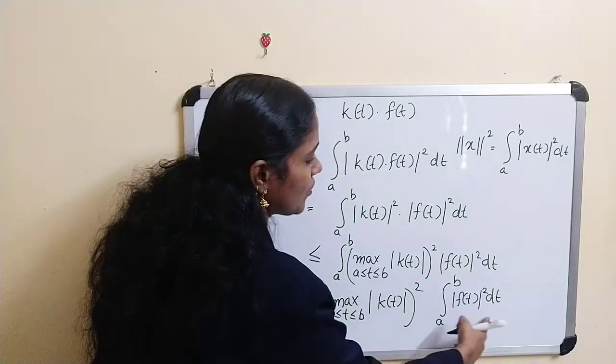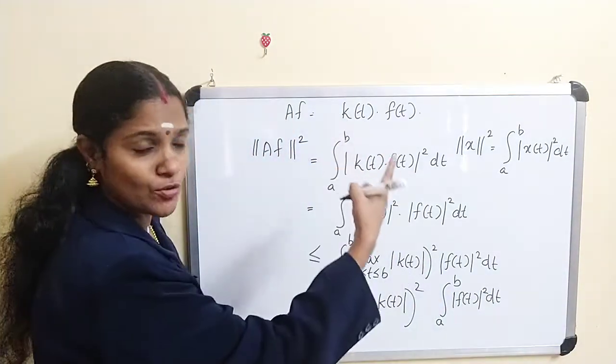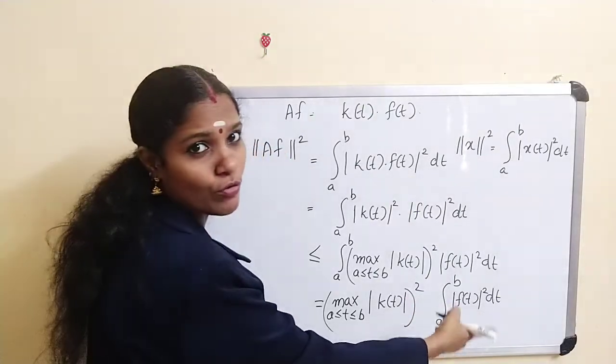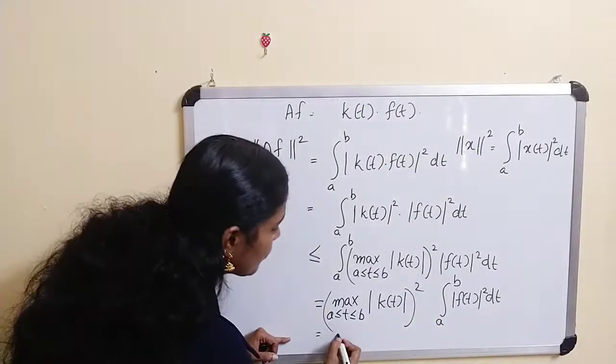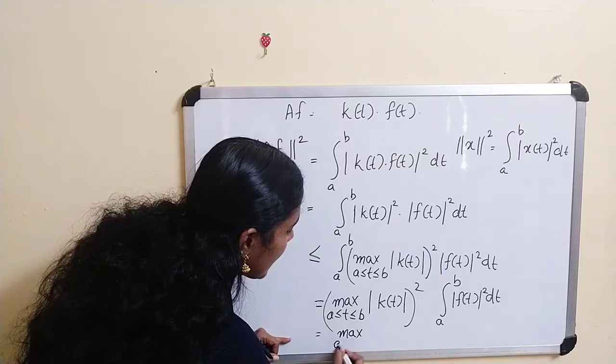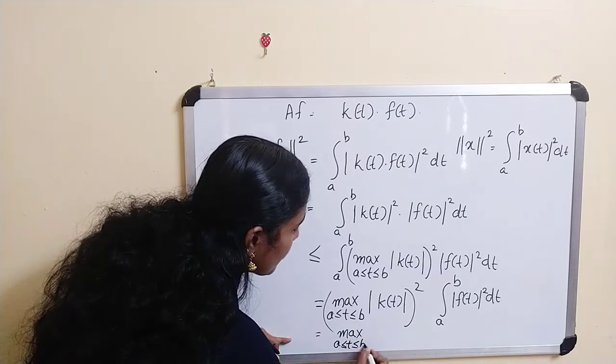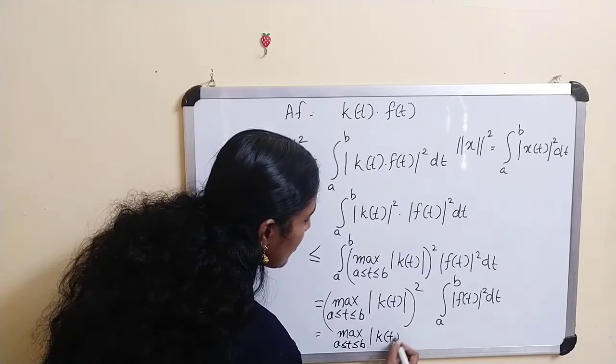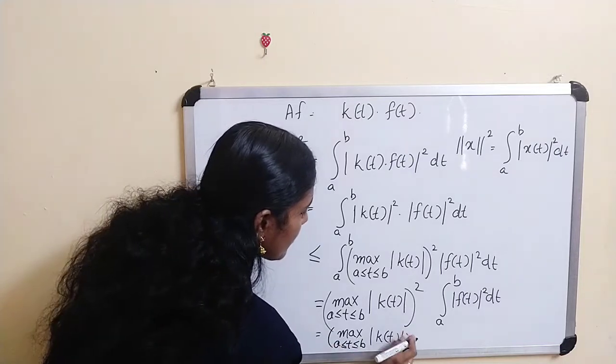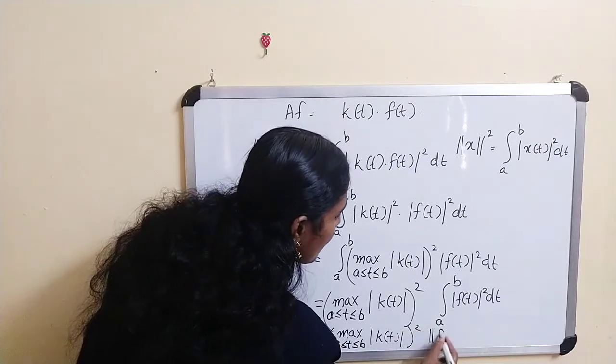What about this value? This f(t) belongs to L2[a,b]. This is actually norm of f whole squared. Therefore, this is equal to the maximum over a ≤ t ≤ b of |k(t)|, whole squared, times norm of f squared.